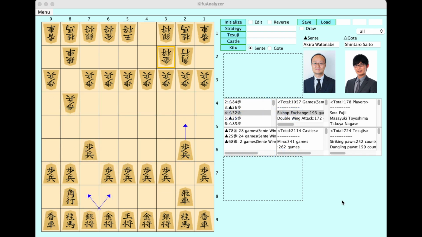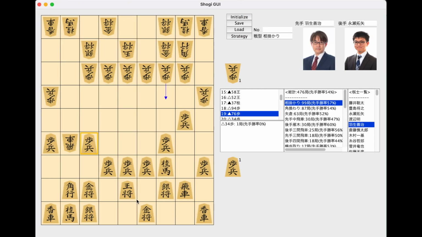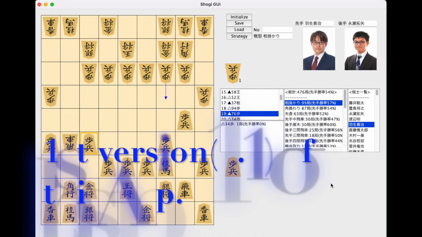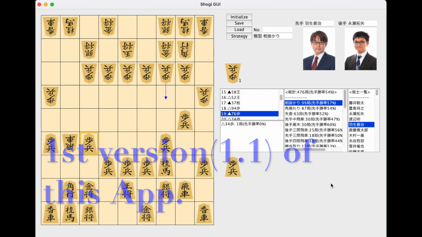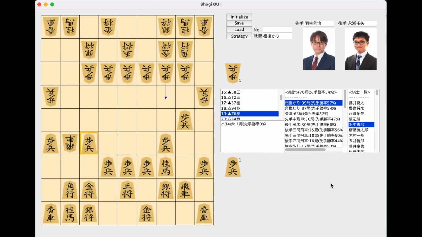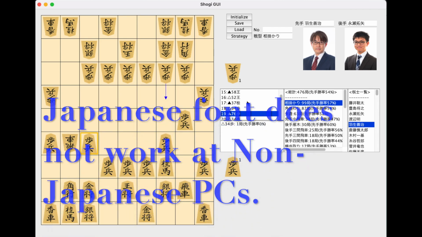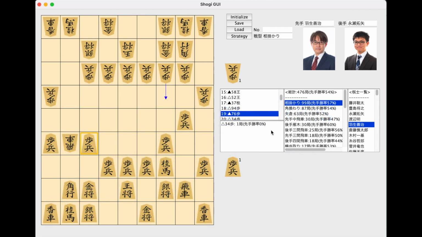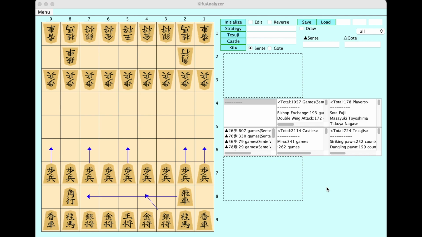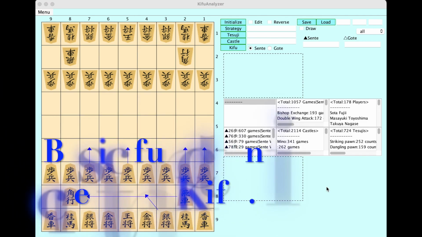Okay, then let's start looking at this app, and this one was the first version of this app, version 1.1. In this version, there is a lot of Japanese, so I didn't translate to English yet. But there is already a lot of information. The basic function is creating Kifu.